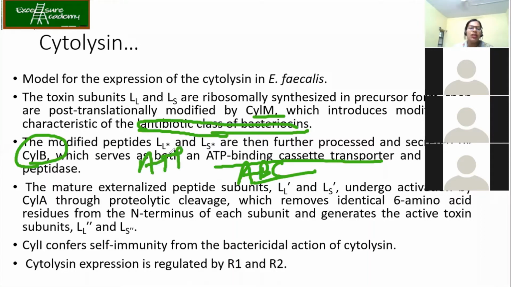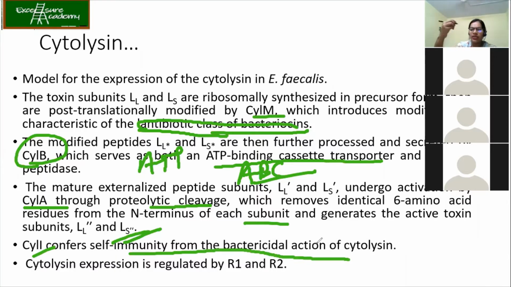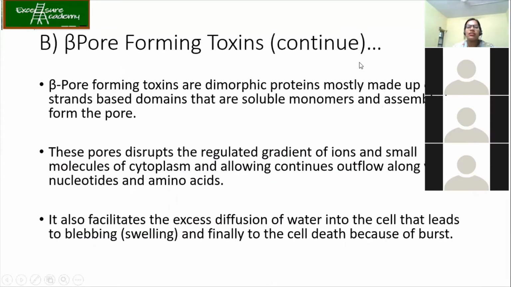Now the matured externalized peptide subunits undergo activation by CYLA through proteolytic cleavage. This removes identical 6 amino acid residues from the N terminus of each subunit and gives you the activated form. Finally, CYLI confers self-immunity from the action of the cytolysin, that is, preventing the action of these cytolysins on its own cell. The expression is regulated by R1 and R2. This is just the explanation of the figure we have just discussed.